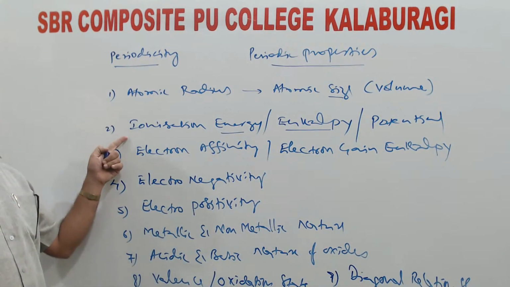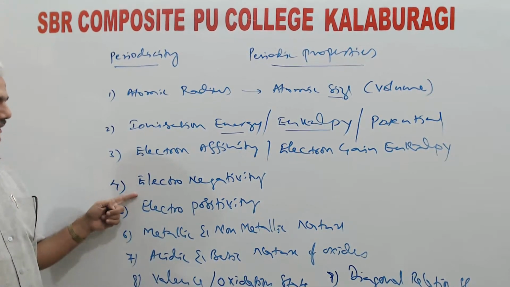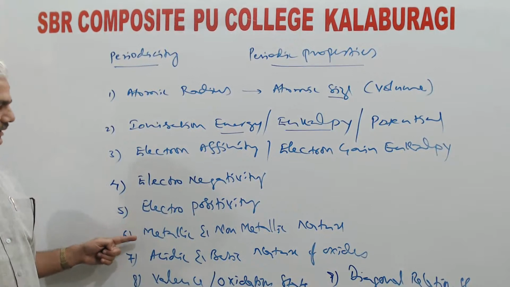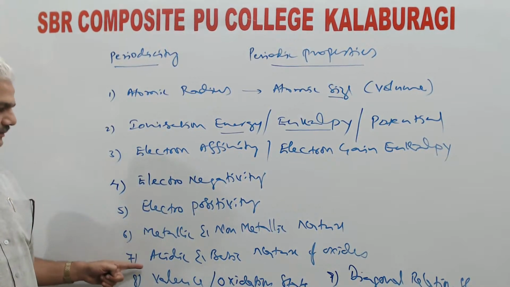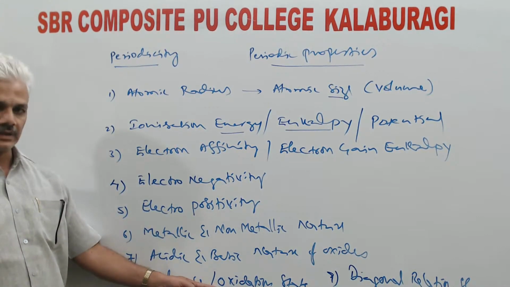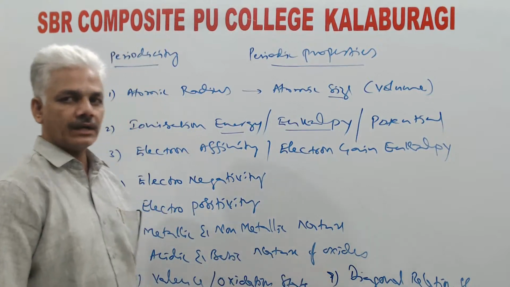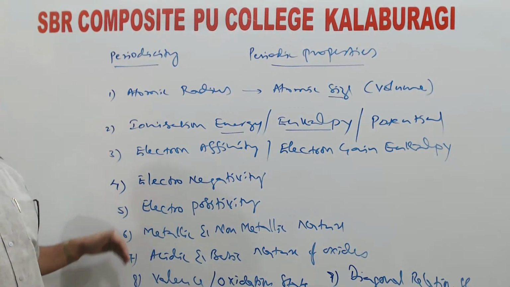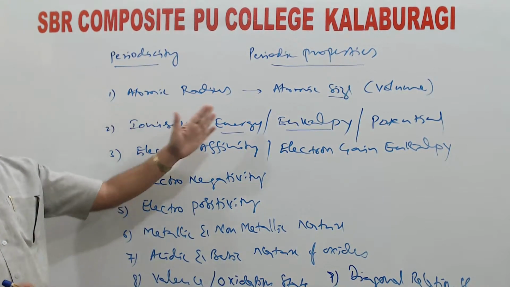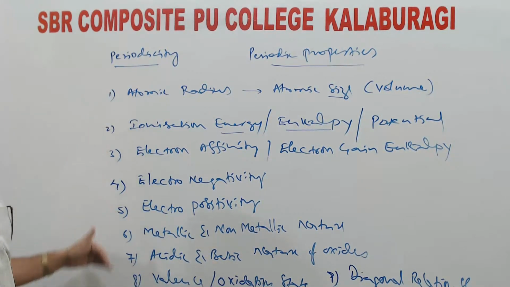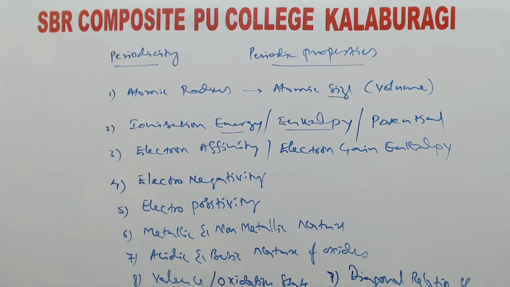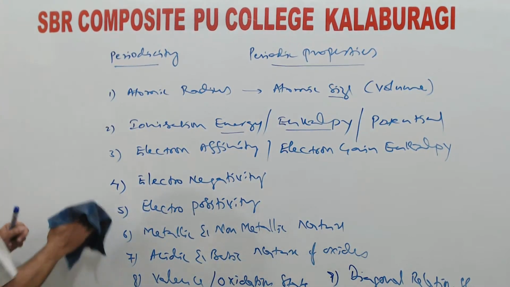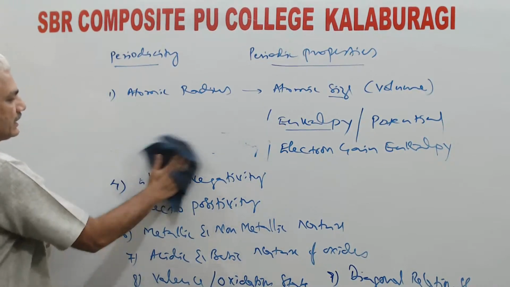Atomic radius, ionization energy, electron affinity, electronegativity, electropositivity, metallic and non-metallic nature, acidic and basic nature of oxides, valency, also known as oxidation state, and diagonal relationship. So we have to see what is the meaning of these properties, how they change along a period, how they change down the group in detail. So let us see one by one. First, let us begin with the atomic radius.